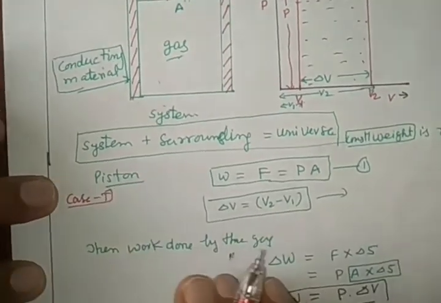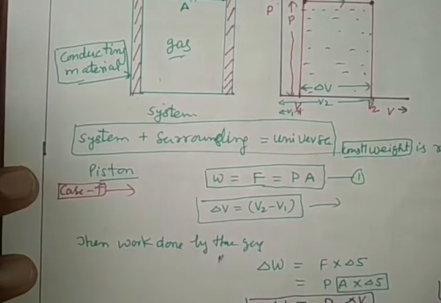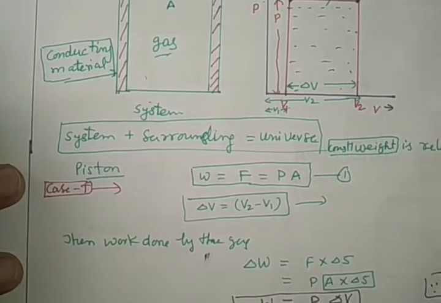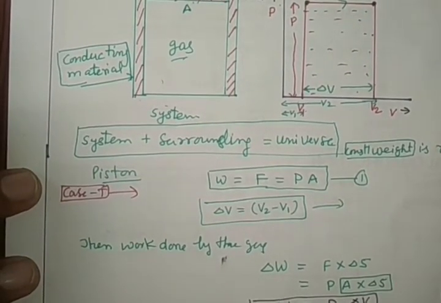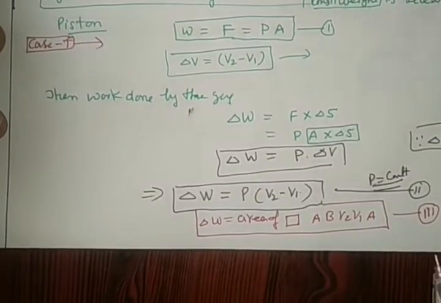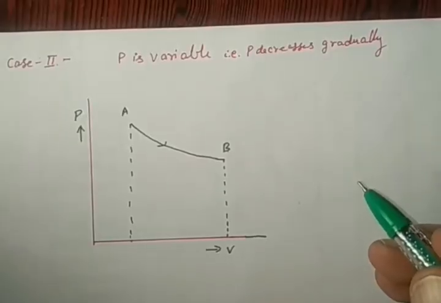What is case 1 here? In which pressure is constant. So the formula of work is given here. Now we are going to see the work done under another case, in which pressure is a variable.